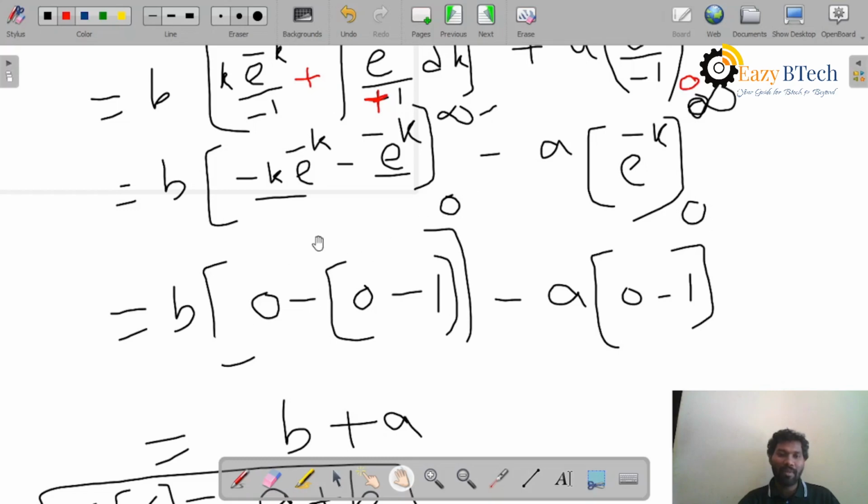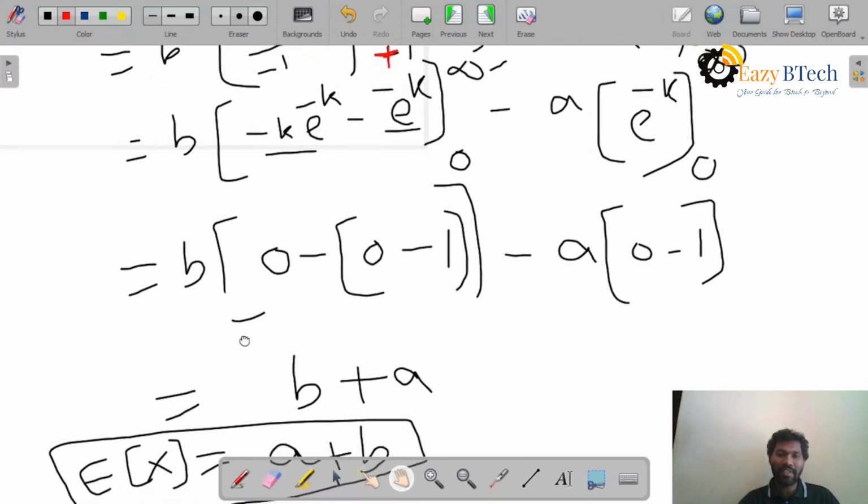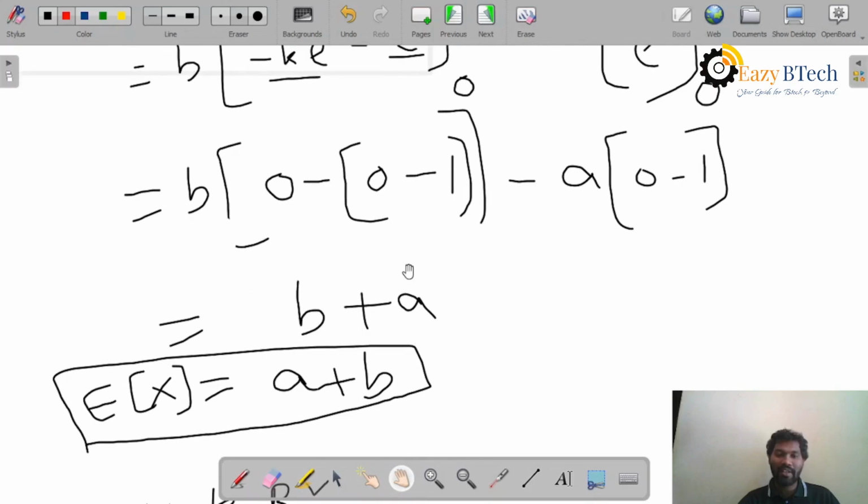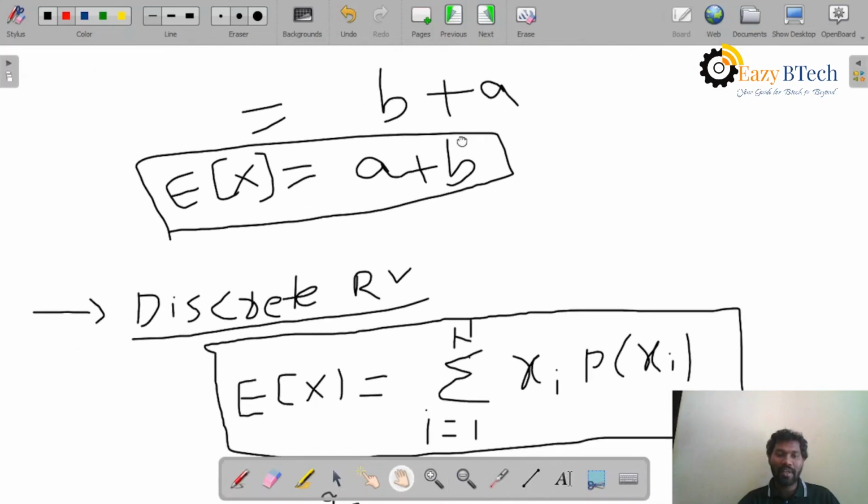So limits applied for the first integral, minus. I will similarly apply the integral limits 0 to infinity. So e power minus infinity is always equal to 0, minus of, apply the lower limit, e power minus 0 is equal to 1. So after rearranging this equation, I will get the value of b plus a. So I can write the expectation of the exponential random variable is equal to what? A plus b.